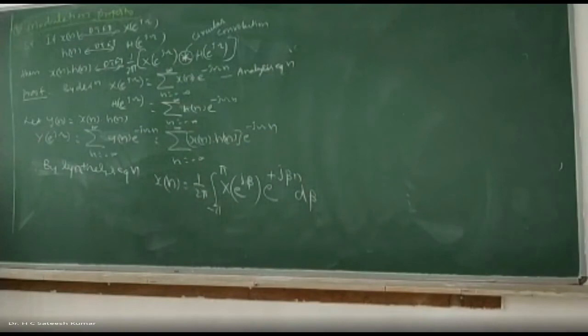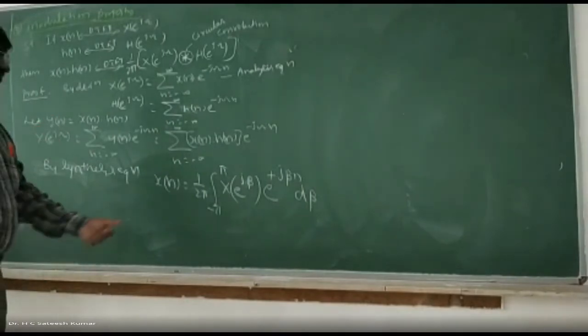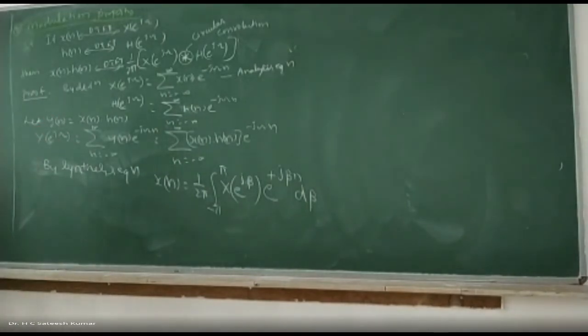So instead of omega, I am using the letter beta, because I have already used omega. So that's why I am using this notation.